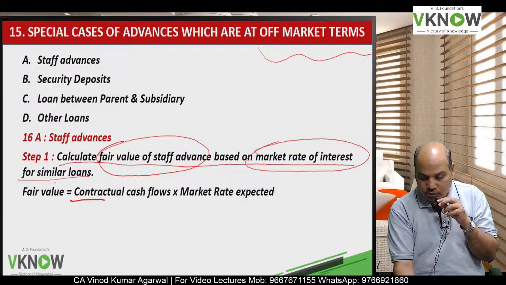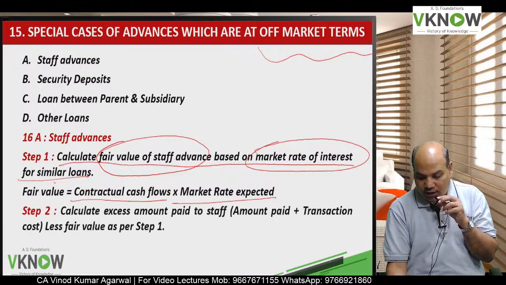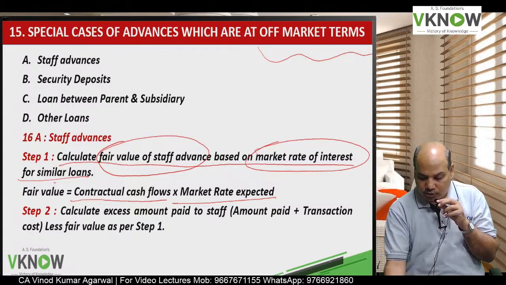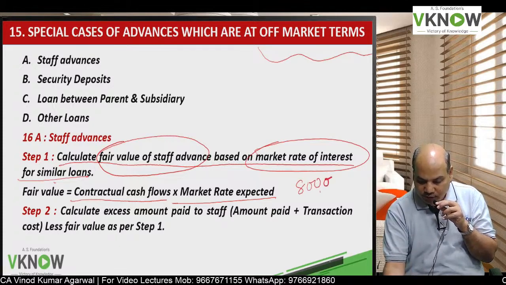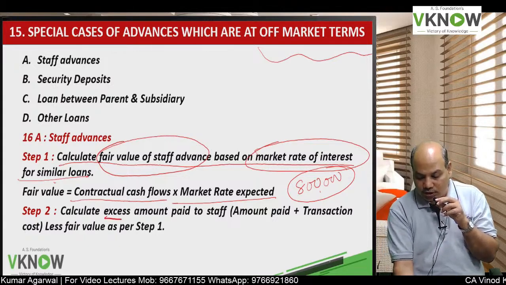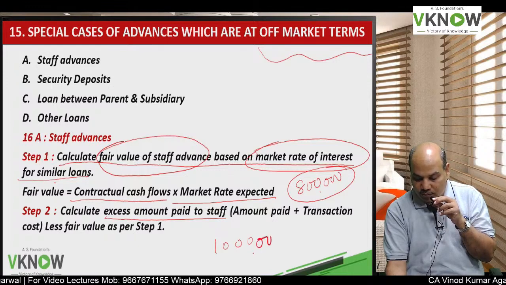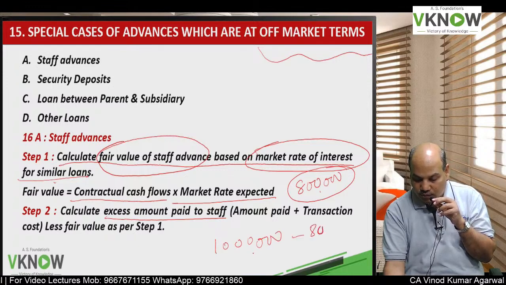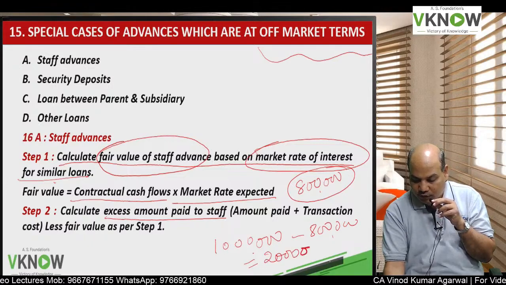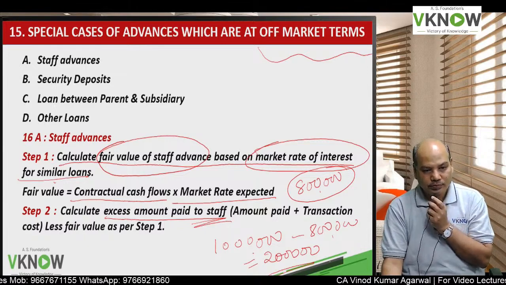Fair value is equal to contractual cash flow into market rate expected. So suppose fair value comes to 8 lakh, and then we'll see how much was the loan actually paid, 10 lakh minus fair value 8 lakh. The difference will be treated as staff cost.